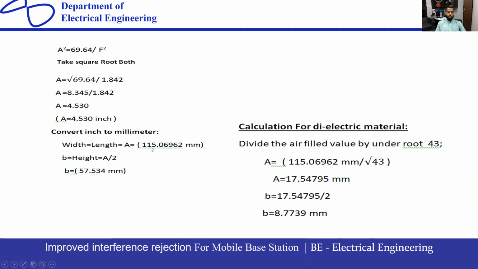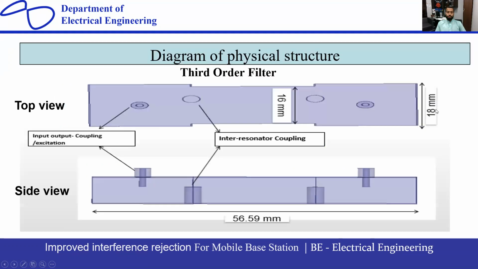So width and length are the same, 115.06, and 57.53 is the height. Okay, so this is for the air filled case. We want to calculate these values for the specific permittivity that I have used, 43. So we divide these values by the square root of 43, and we get the desired values. Okay, it's all about mathematical modeling.